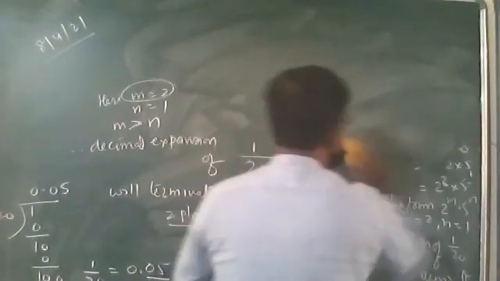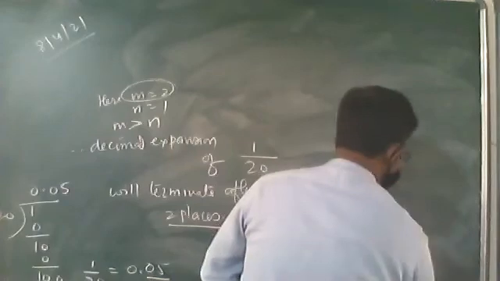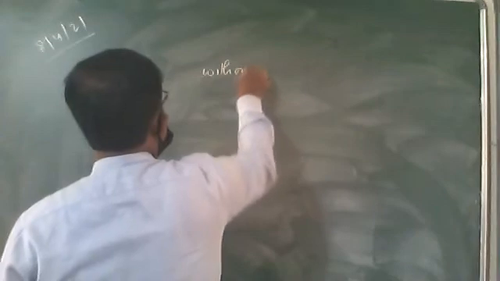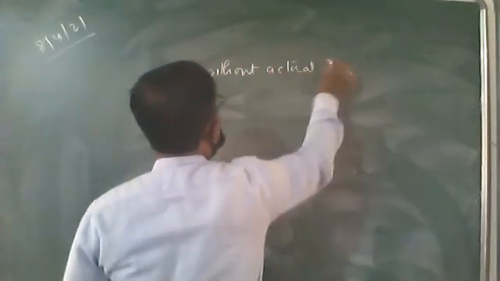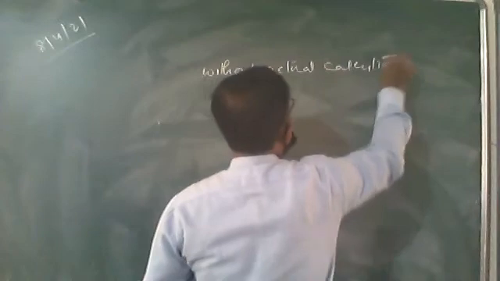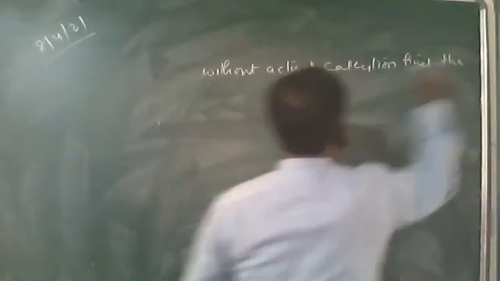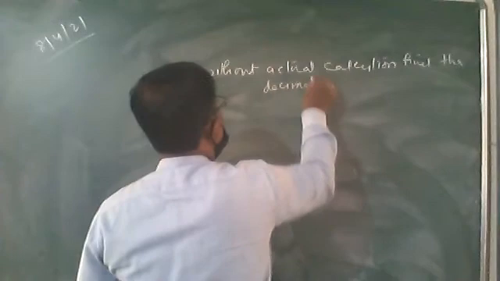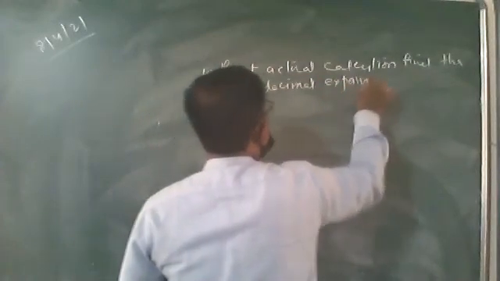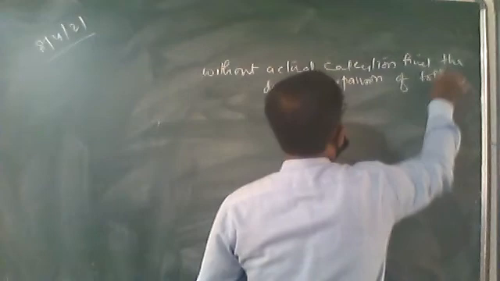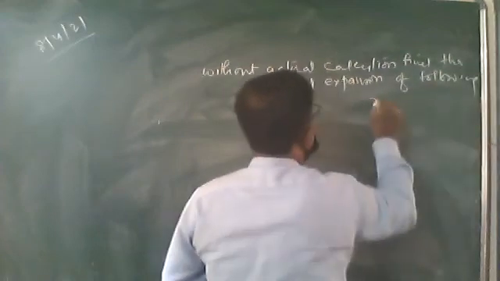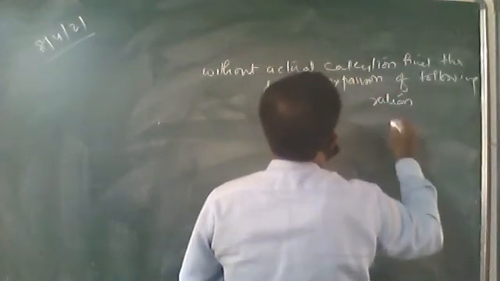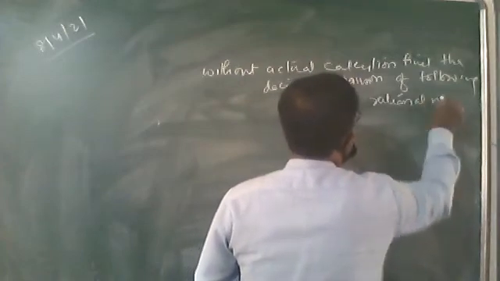Next one is without actual calculation. Find the decimal expansion of the following rational numbers.